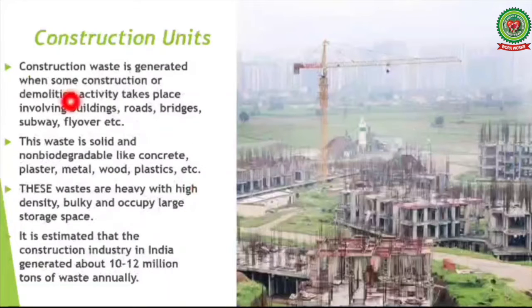Next, construction units. Construction waste is generated when some construction or demolition activity takes place involving buildings, roads, bridges, subway, flyovers, etc. This waste is solid and non-biodegradable like concrete, plaster, metal, wood, plastics, etc. These wastes are very heavy with high density, bulky and occupy large storage space. It is estimated that the construction industry in India generates about 10 to 12 million tons of waste annually.